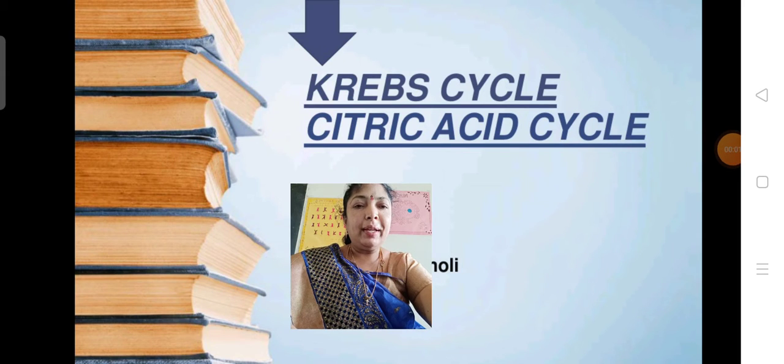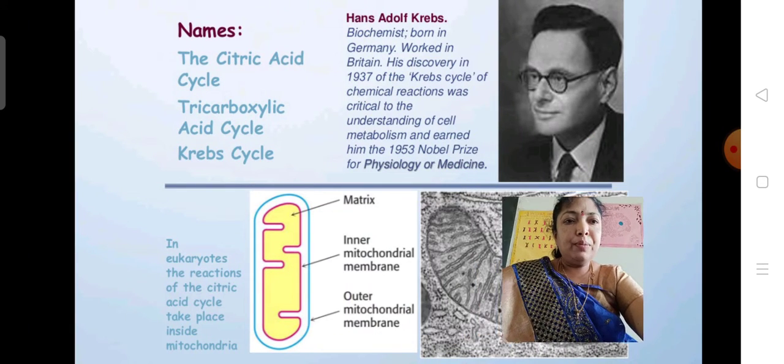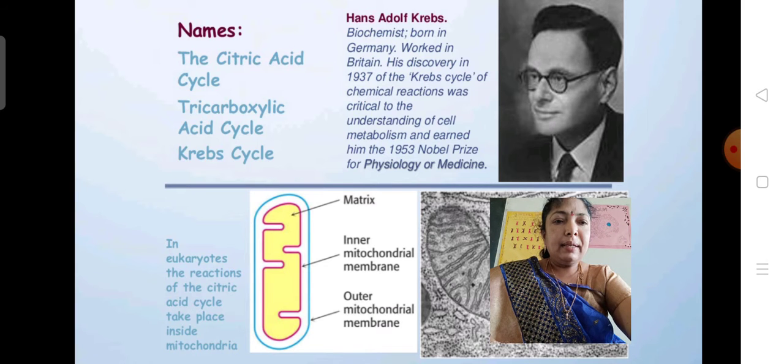Good morning everybody. Today we are going to discuss the Krebs cycle, or citric acid cycle. The Krebs cycle was first observed by Sir Hans Adolf Krebs in 1937, and he got the Nobel Prize in 1953. We already discussed glycolysis.